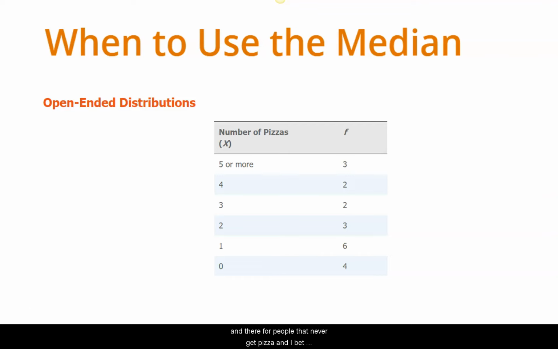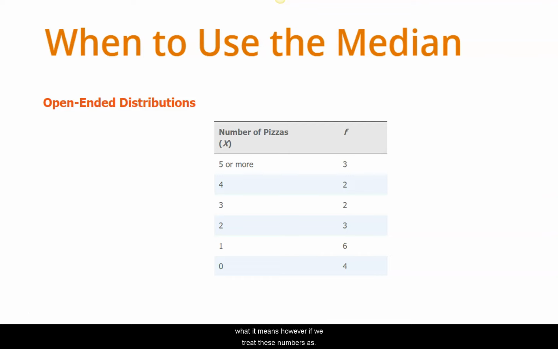Here's a group of 20 respondents, right? And there are 4 people that never get pizza, and I bet they're lying. And then there's 6 people that get it exactly once, and then you have somebody that gets it 5 or more times. Oh my gosh. So I've got a wide array here. I hope you'll agree that I could not calculate a mean. 5 or more could mean 10, it could mean 12, it could mean 5, right? You never know what it means.